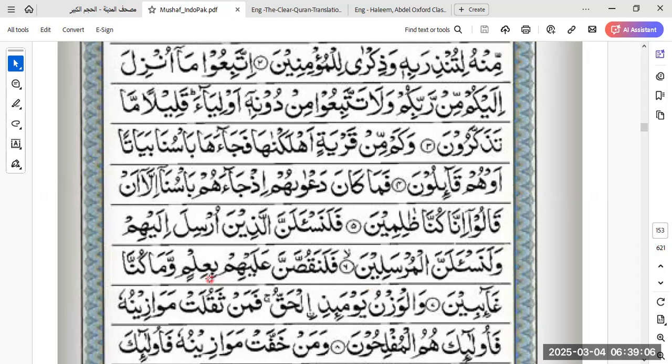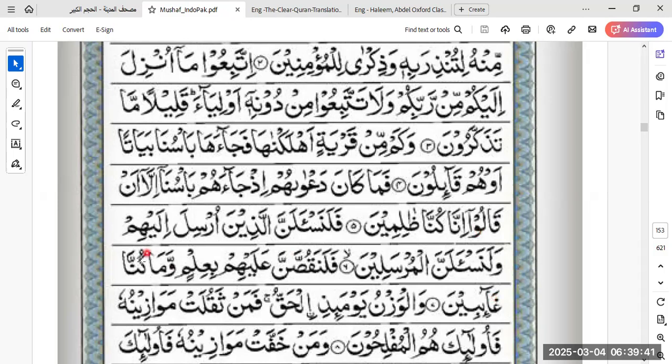فَلَنَقُصَّنَّ عَلَيْهِمْ بِعِلْمٍ. Now you see, alayhim is plural, right? بِعِلْمٍ وَمَا كُنَّا غَائِبِينَ. And we were present, right? You cannot see me, but that does not mean that I was not there, right? So I was always there when you're doing anything, whether you're praying in your room and nobody sees you. Allah is fully aware of what you do. And if you're committing any sin, nauzubillah, right? Allah is fully aware of that as well.